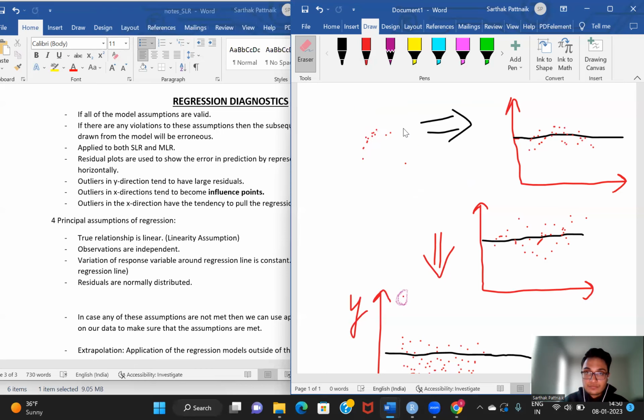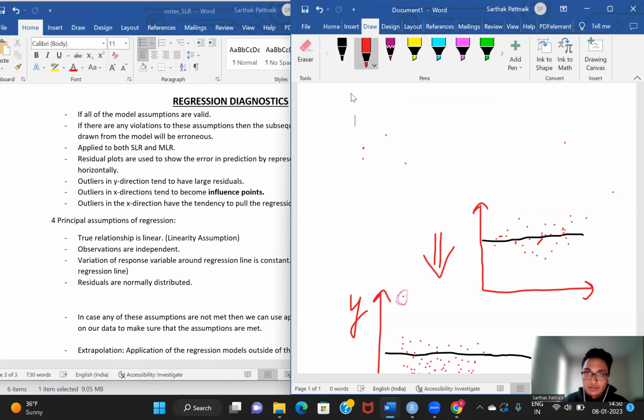So ideally what we want, if this is my regression line on a residual plot, is for my points to be randomly scattered like this. Both on top and on bottom, I want a random scattering of points. A situation like this is in sync with my assumption of constant variance.